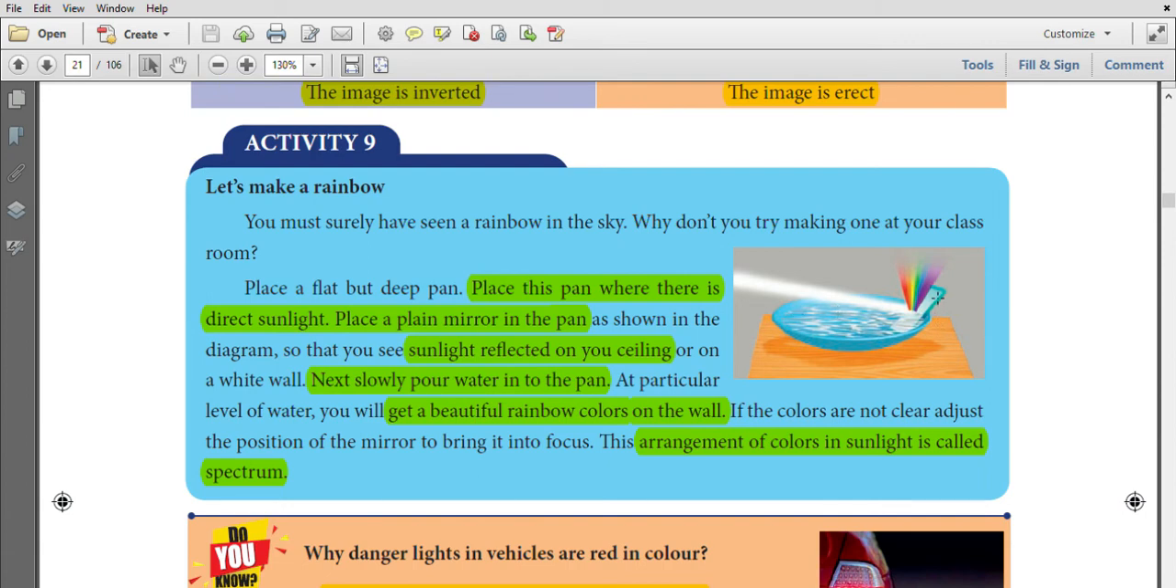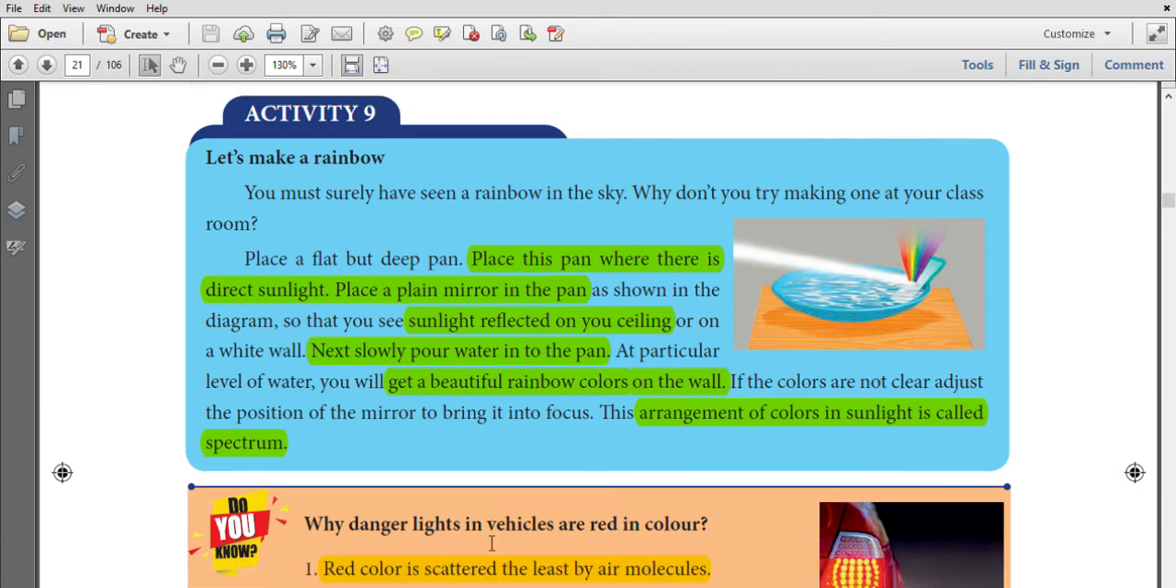When you place a pan in direct sunlight and place a plane mirror in the pan, then pour water slowly, when the water level rises to a particular level, the white sunlight is reflected into the 7 colors of the rainbow. The arrangement of colors in sunlight is called a spectrum.